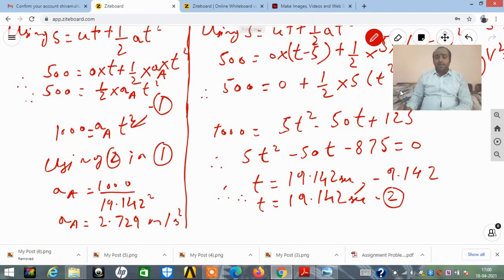How the marks are going to get divided: it's a university problem, already it has appeared. So basically this final value of A will be given 2 marks, 1 mark for the value of time, and for the remaining calculations and steps you will be given 1 mark.